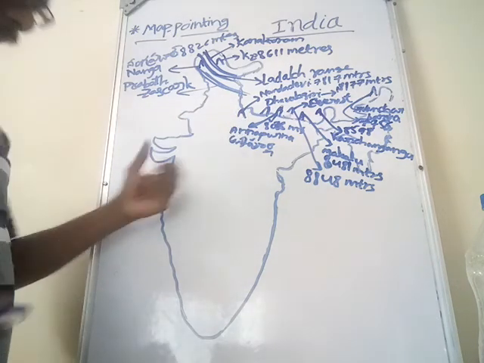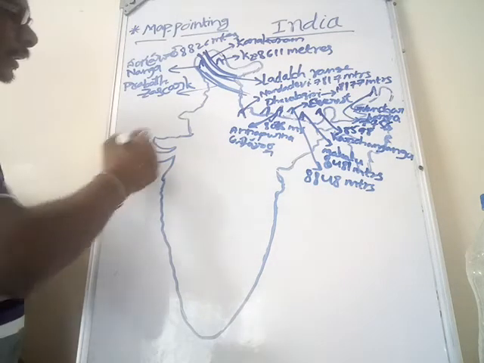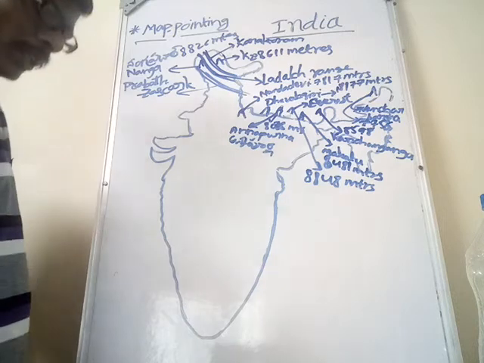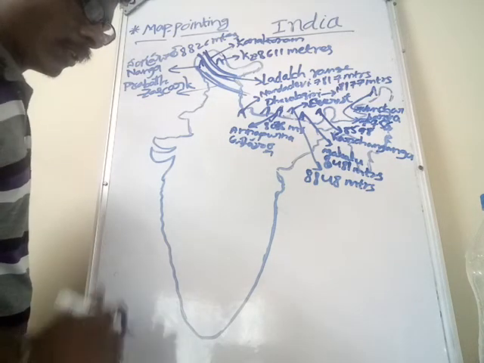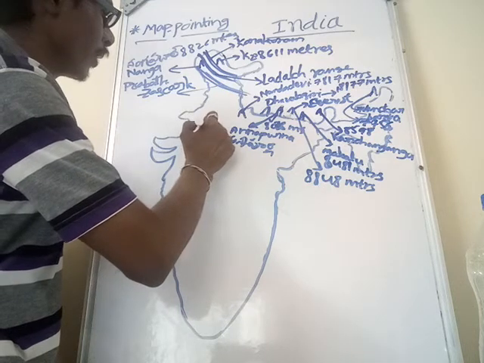These peaks are located. And next, come to the Aravalli range. Here in Rajasthan, Aravalli range is located.